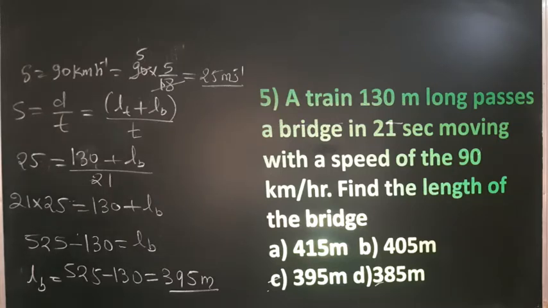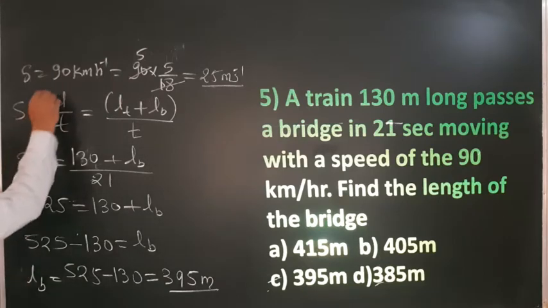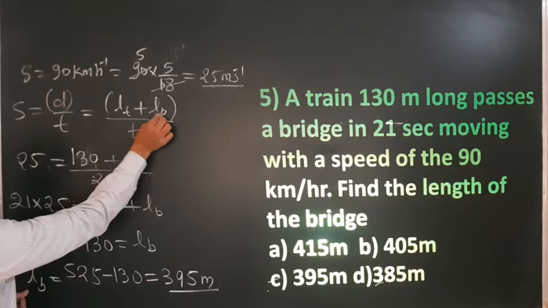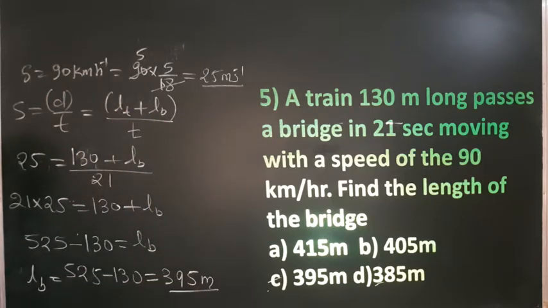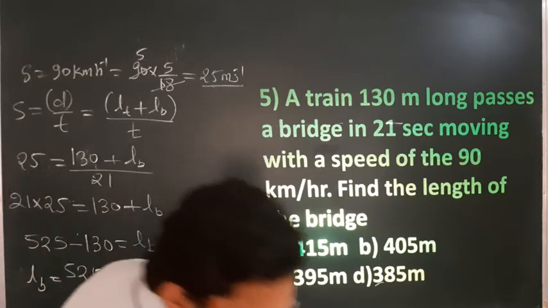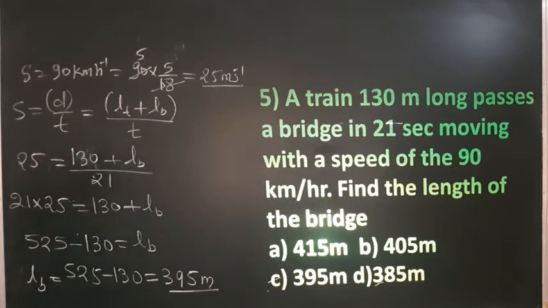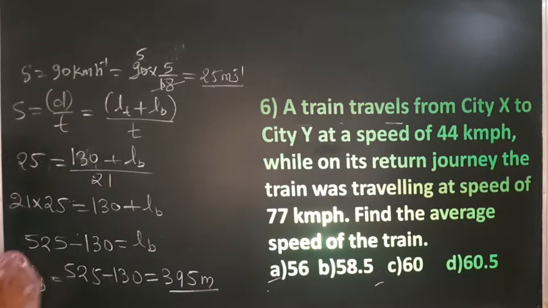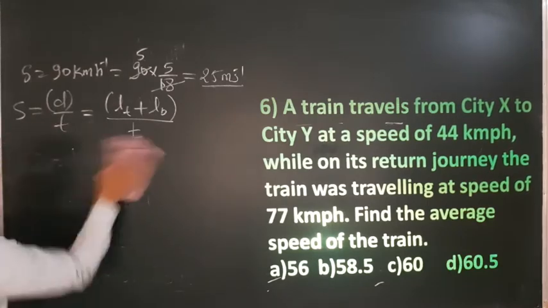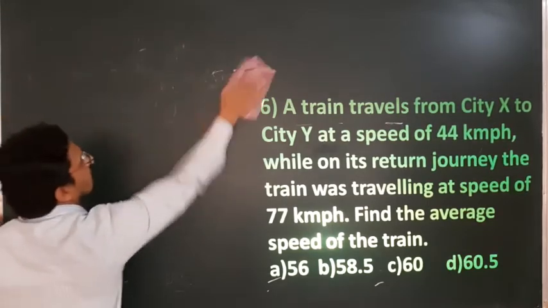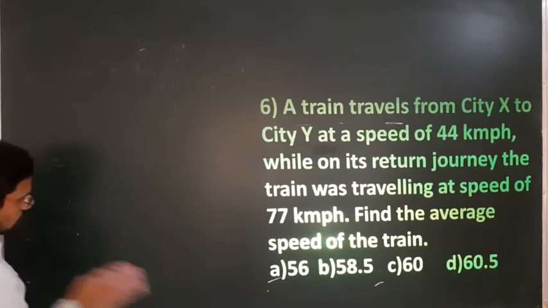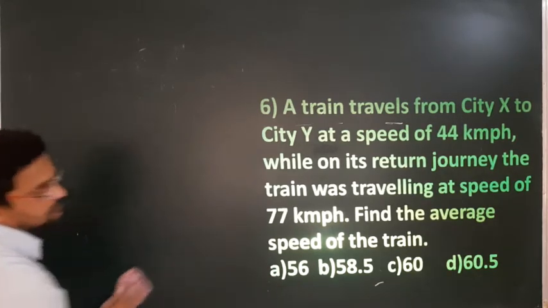Whenever the length of the bridge, pole or platform is involved, you have to make a correction. This total distance is nothing but the length of the train plus the length of the bridge, or the length of the train plus the length of the platform, anything. Okay, so next one, sixth. If you do not understand, watch it again.